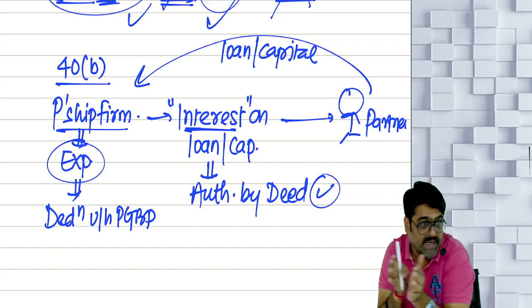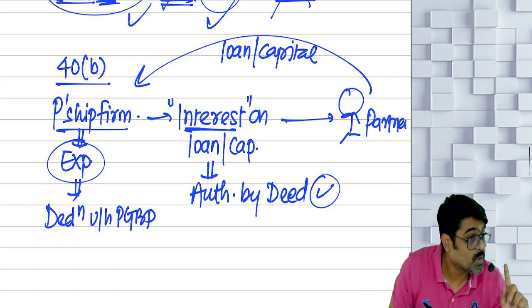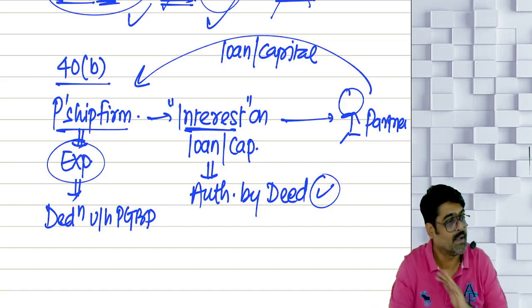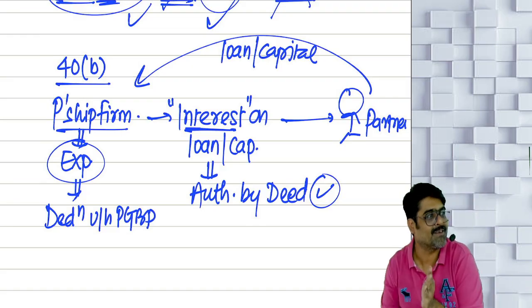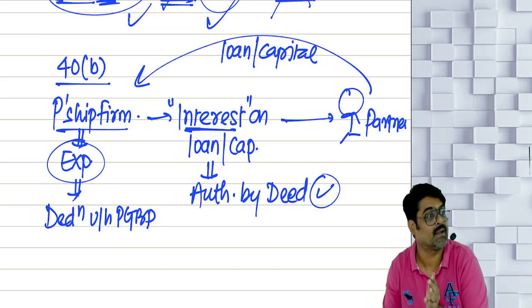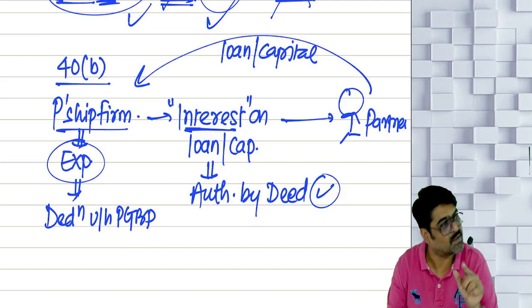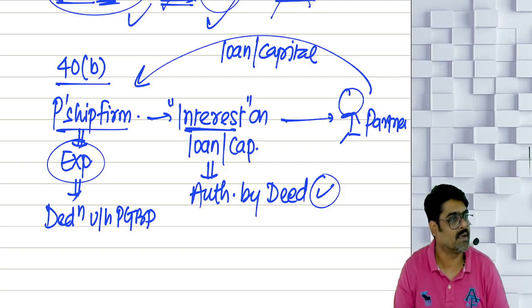The actual interest paid is 20%, but the deduction will be available only at 12%. The excess will be disallowed and added back to your profit. You have reduced 20%, but you are allowed only 12%. The extra 8% which you have reduced, add it back to your profit. We are not going to allow that as a deduction.